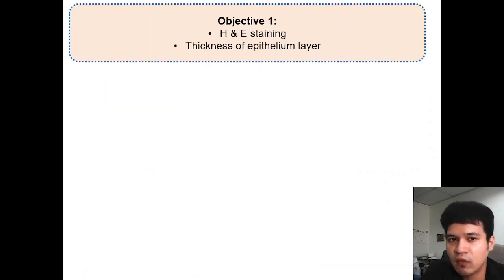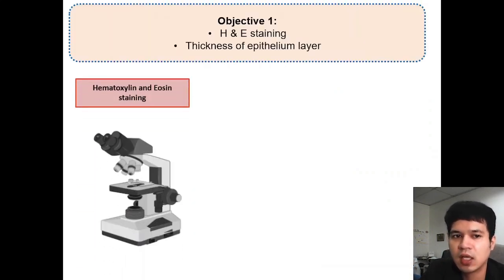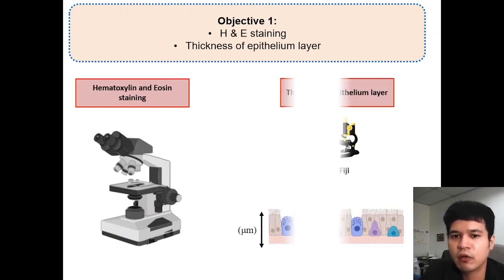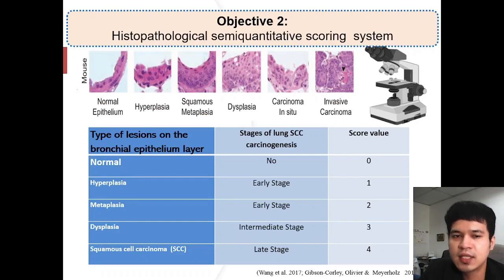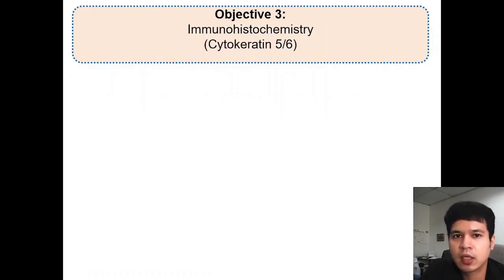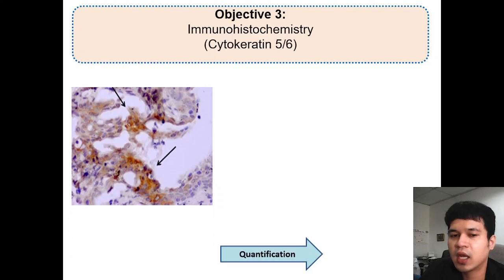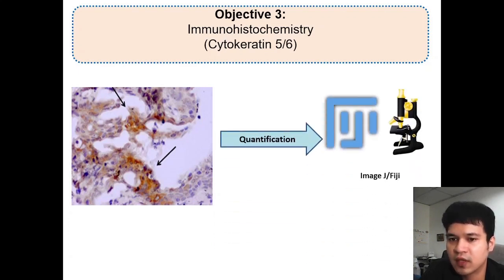For objective 1, we proceeded with H&E staining, hematoxylin and eosin staining, for histopathological observation under the light microscope. From the H&E staining, we also measured the thickness of the epithelium layer using ImageJ software. The histopathological semi-quantitative scoring is based on the pre-malignant stages in the development of lung SCC. For objective 3, immunohistochemistry was used to investigate the expression level of cytokeratin 5-6, and the quantification of cytokeratin 5-6 was also done using ImageJ software.